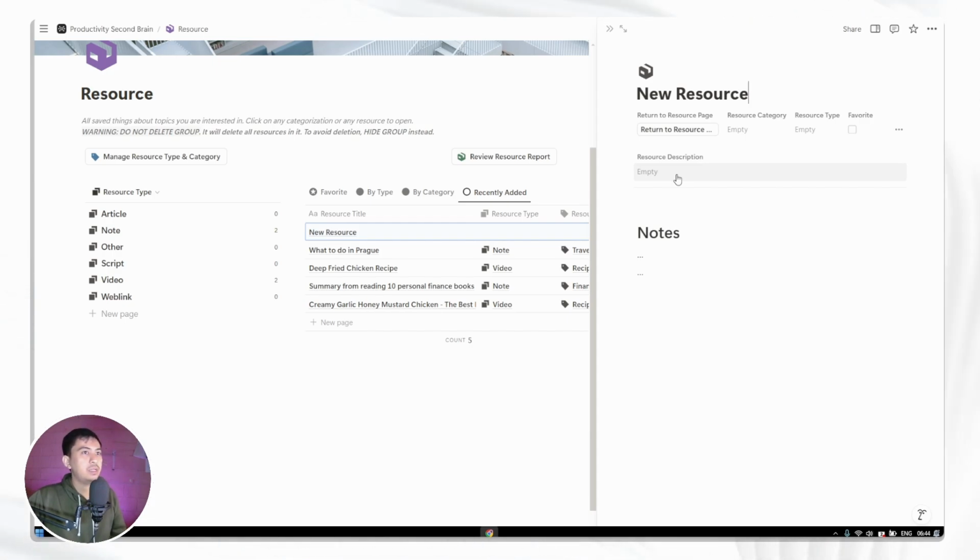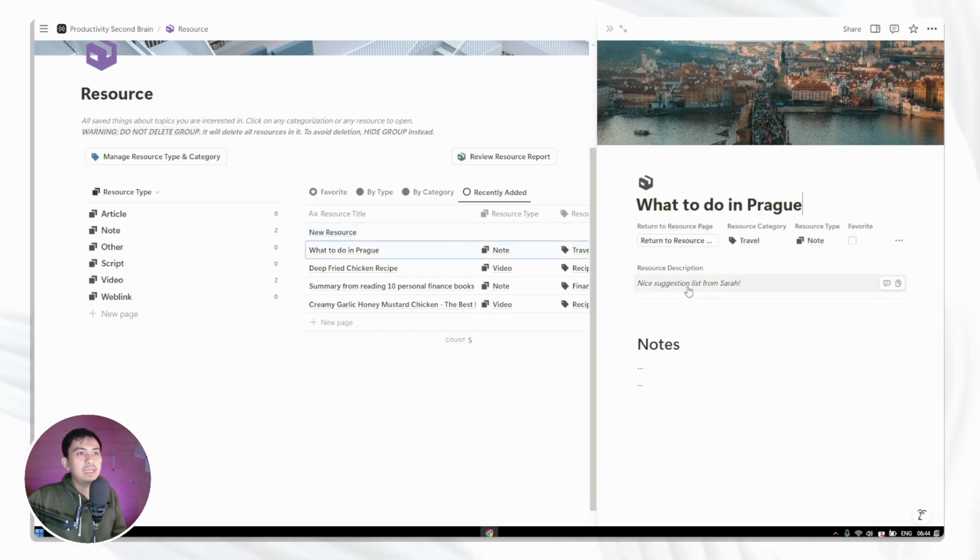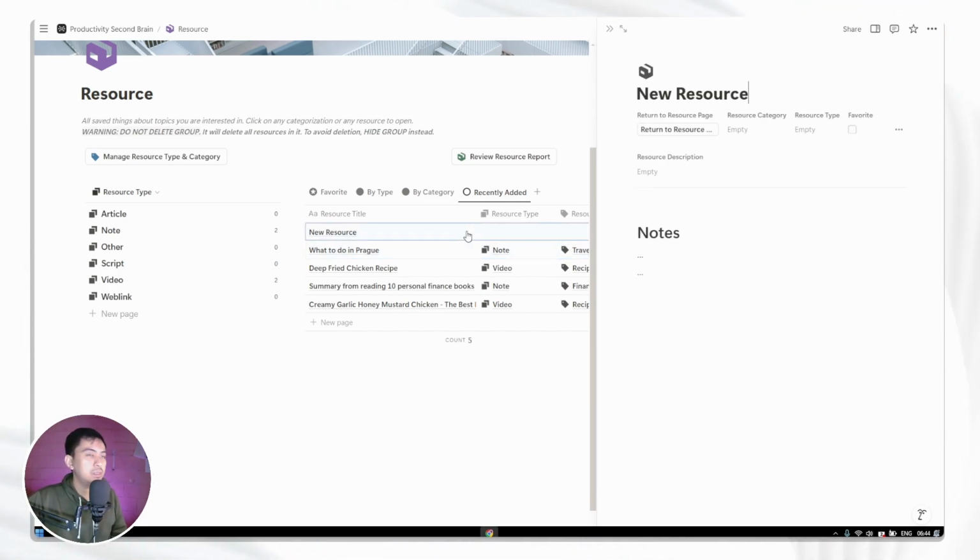Like for example, for the notes for the Prague to-do listing, you can add, this is a nice suggestion list from Sarah, for example, and you want to compile more to-do lists. Okay, typo here. To-do list. You can get creative in adding descriptions so that you can give more insights about what this resource is about.